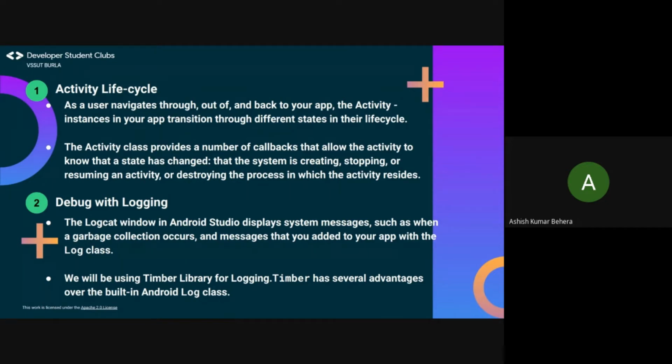So guys, without any further delay, let's start adding some log statements to our application, and I will be implementing log messages to keep track of the activities of our application. So Pratik, please kindly let me share my screen.